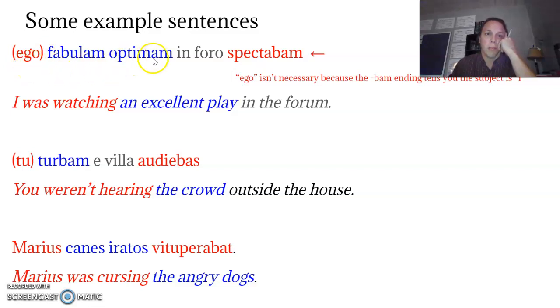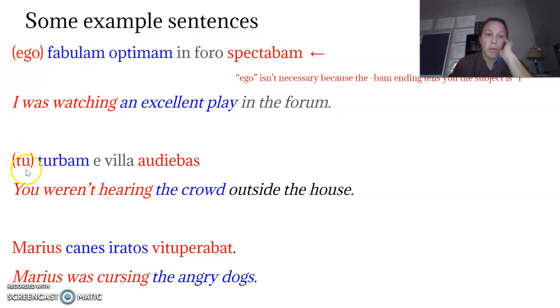Ego fabulum optimum in foro spectabam. I was watching an excellent play in the forum. So as we said earlier in the present tense examples, ego here is not necessary because spectabam ends with a BAM, and if you're looking at your imperfect tense verb sheet, you're going to see that if I am the subject, then the verb will end with bam in the imperfect tense. So that's all it tells you. That makes this ego unnecessary, but I put it here anyway because sometimes you would still see it.